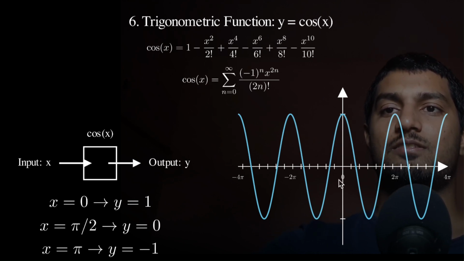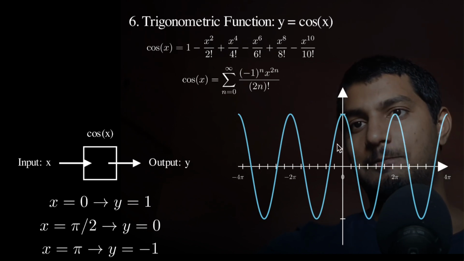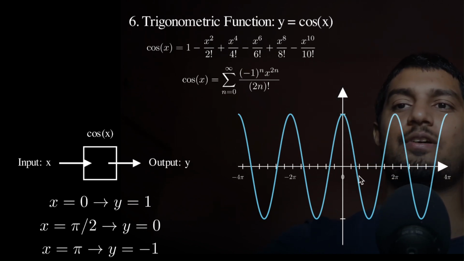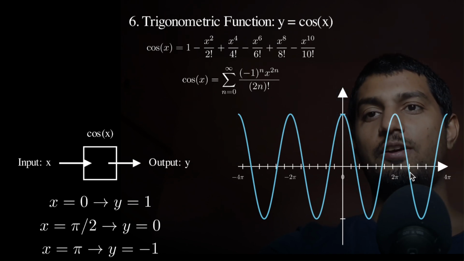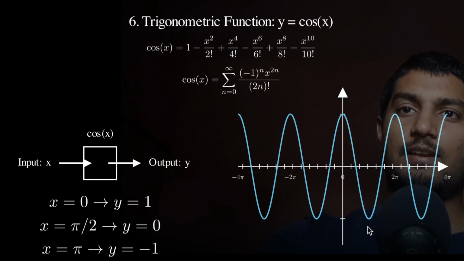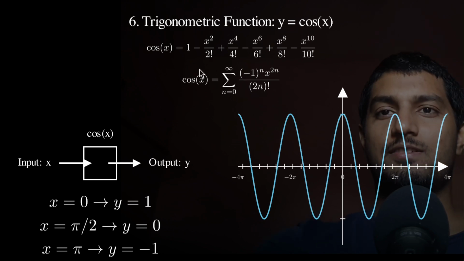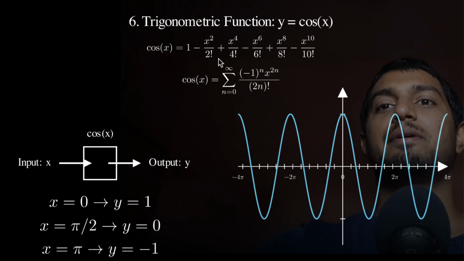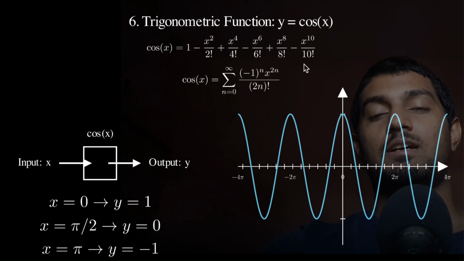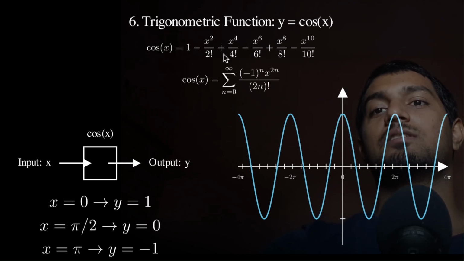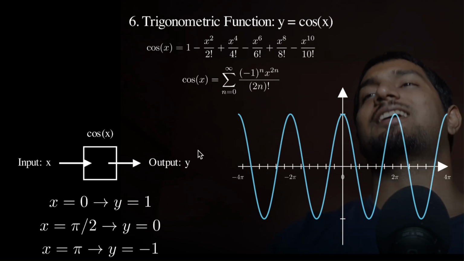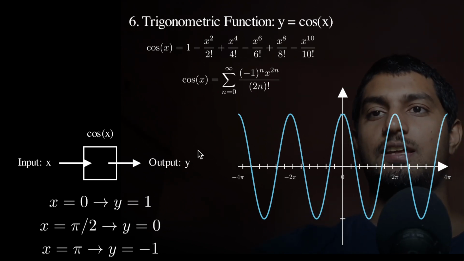Sine starts from 0, and cos starts from 1, right? And this is again a periodic function. Whatever input you pass over here, you will get only values between 1 and -1, right? And if you see, there is some correlation between sine and cos function. The cos function is made from these even terms, and the sine function is made from odd terms, right? And we have another special function just like sine, the exponential function, which we're going to see next.